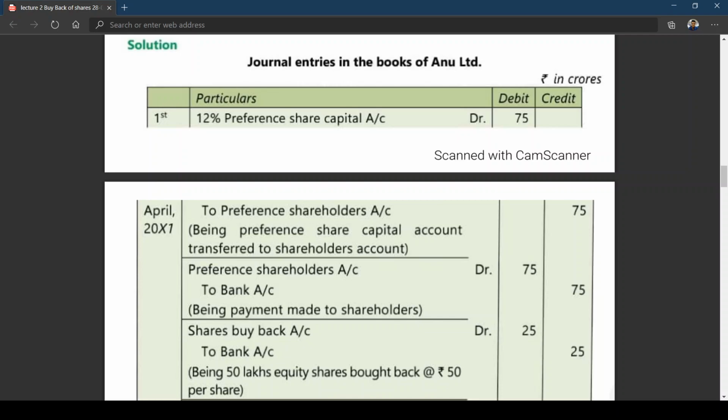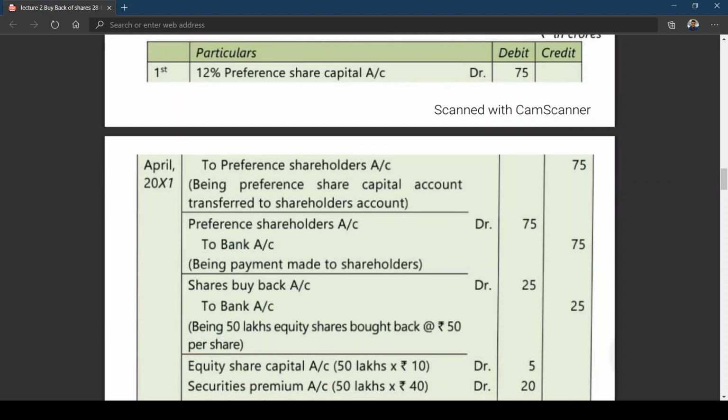Am I right? So you should debit which account, my dear friends? Equity share capital account. What is the nominal value? Come on, tell me. 5 crores, 50 lakhs into 10 rupees. So then what is premium on buyback? 50 lakhs into 40 rupees, coming to 20 crores. Now see the entry: equity share capital account at R. That means they went for a direct entry. In the previous problem, they have written one more entry by debiting premium on buyback.